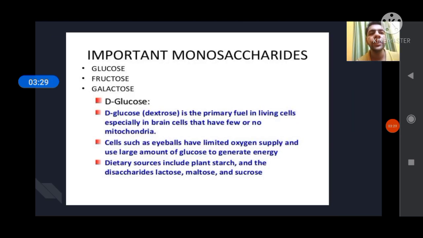Some important monosaccharides are glucose, fructose and galactose. D-glucose or dextrose is the primary fuel in living cells, especially in brain cells that have few or no mitochondria. What is mitochondria? Mitochondria is the powerhouse of the cell. So cells such as those of the eyeballs have limited oxygen supply and use large amounts of glucose to generate energy. It's a very important point. Dietary sources include plant starch and the disaccharides lactose, maltose and sucrose.